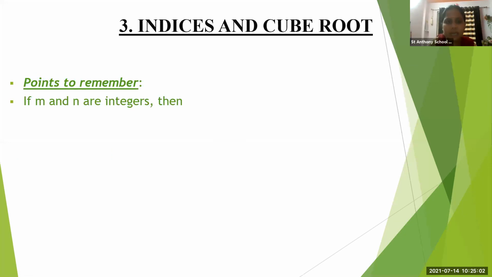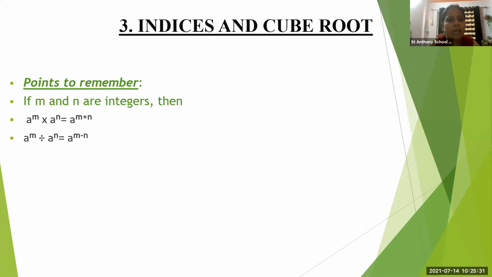If m and n are integers, then a raised to m into a raised to n is equal to a raised to m plus n. These are the formulas, children. You have to remember them. Okay? If m and n are integers, then a raised to m into a raised to n is equal to a raised to m plus n.